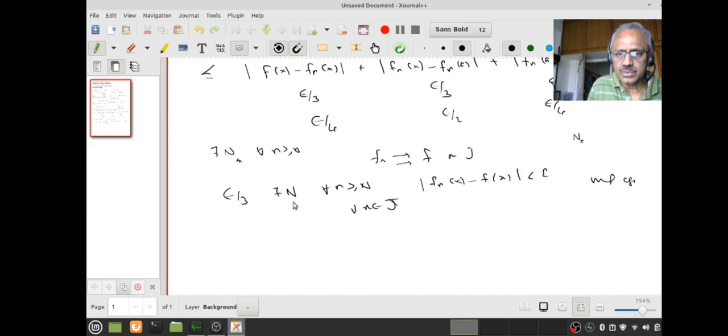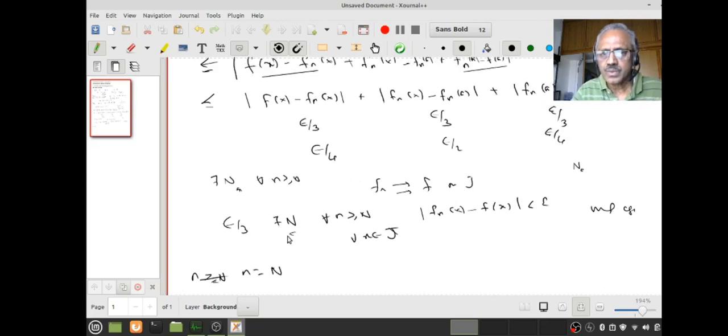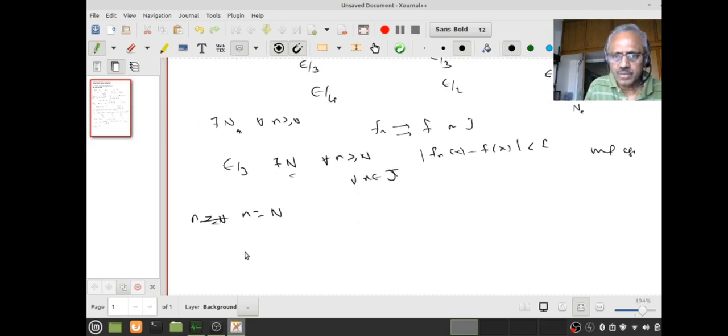Therefore, if I choose my n greater than or equal to capital N, in particular take n equal to capital N, what do I know? This will be f(x) minus f_N(x). This will be less than epsilon by 3 because x is in J. Now a is also in J, therefore this third term is also less than epsilon by 3. You understand that? So what I am doing is fixing n now.